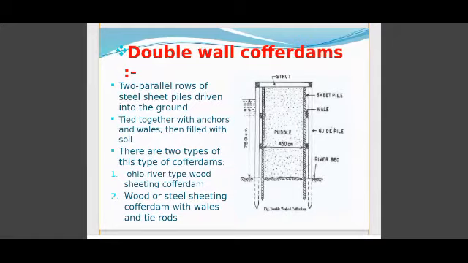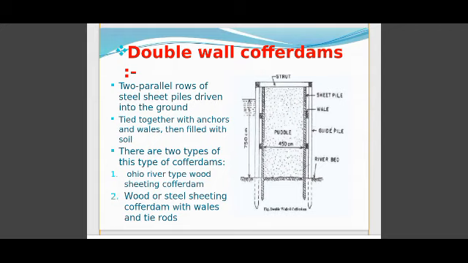In this type of cofferdam, it is also a sheet pile cofferdam. If a large area is to be enclosed and if the depth of water is large, then double wall cofferdam is preferably constructed instead of single wall cofferdam. The construction is the same as single wall cofferdam. The only difference is that instead of a single wall, a pair of walls is provided, which increases the stability of the cofferdam. This type of cofferdam is suitable up to a depth of 10 to 12 meters.